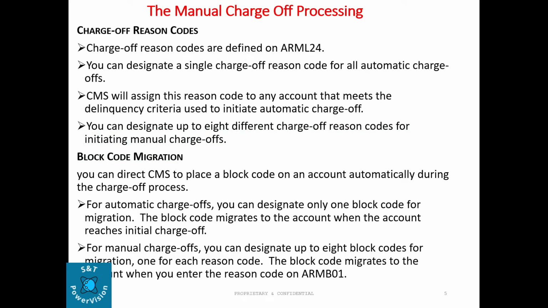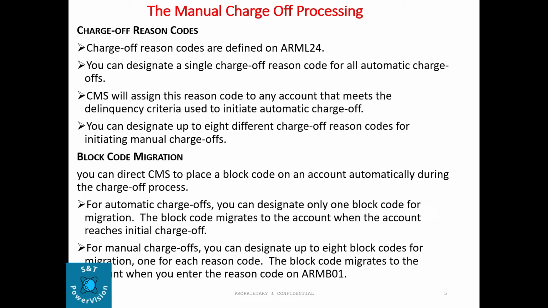Now, what are charge-off reason codes? Charge-off reason codes are defined on ARML logo screen 24. You can designate a single charge-off reason code for all automatic charge-offs. CMS will assign this reason code to any account that meets the delinquency criteria used to initiate an automatic charge-off. You can designate up to 8 different charge-off reason codes for initiating manual charge-off.